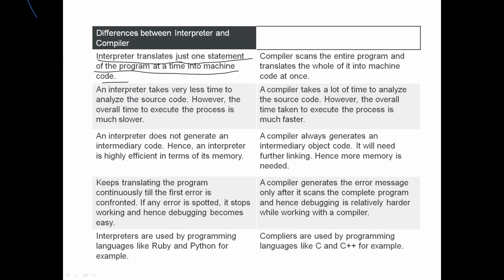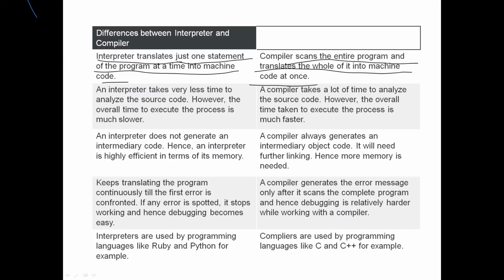Compiler scans the entire program and translates the whole of it into machine code at a time. So the interpreter is translating code line by line, while the compiler scans the entire program and translates it into machine level code at a time. That is the first difference.